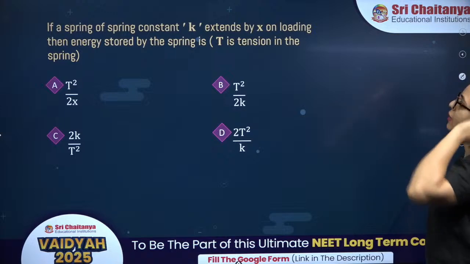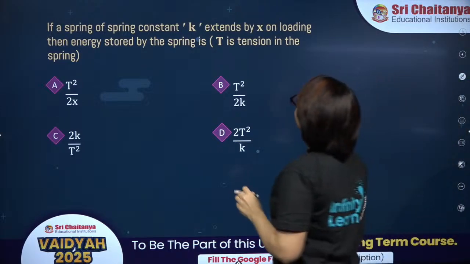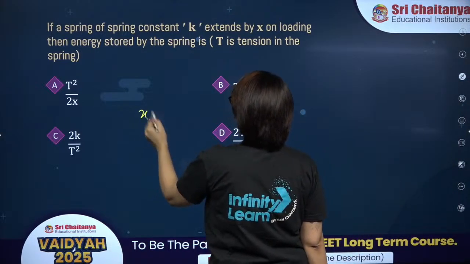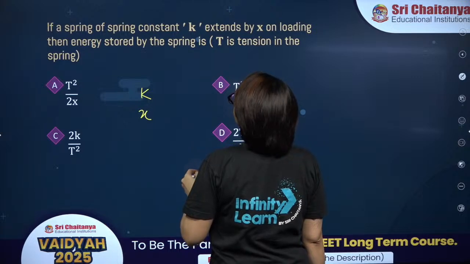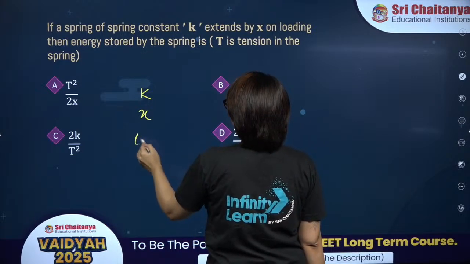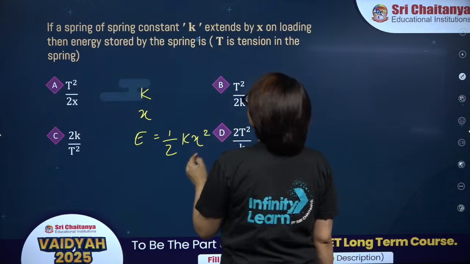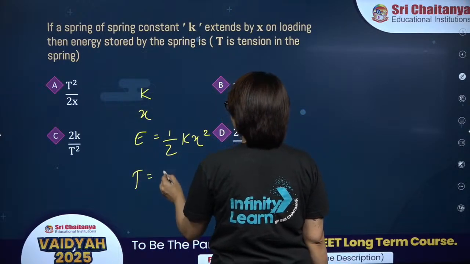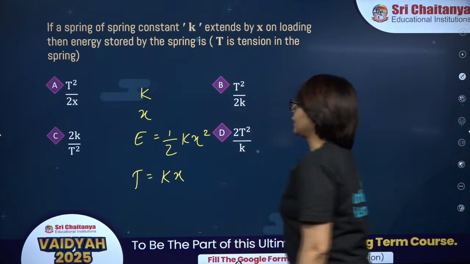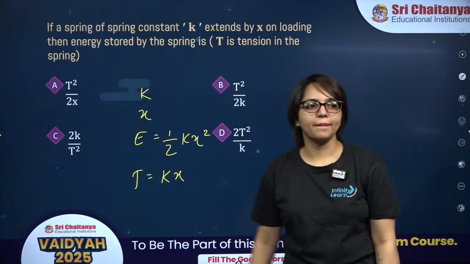Next is this one. If a spring of spring constant K extends by X amount on loading, then the energy stored by the spring is half kx square, but the tension in the spring is given as T. Find the energy in terms of T and K.